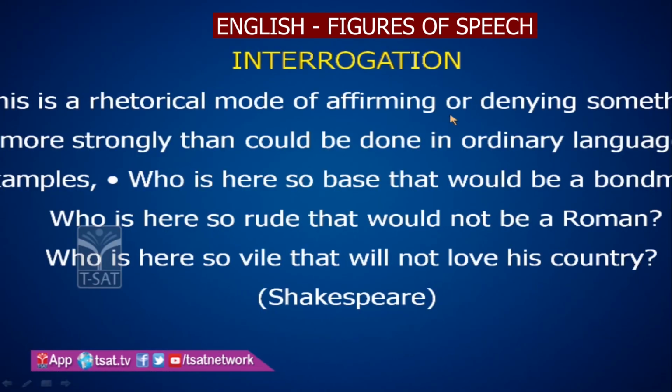Interrogate means to ask questions. So in some stories, passages, or poetry, the writer or poet uses questions. "Who is here so base that would be a bondman? Who is here so rude that would not be a Roman?" So in the poetry you are asking questions, using questions in the form of a sentence. That is called interrogation.